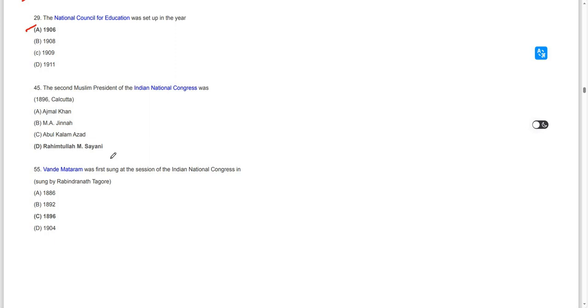Second was Rahmatullah M. Sayani. Rahmatullah M. Sayani was the second Muslim president of the Indian National Congress, and this happened in the 1896 Calcutta session of the INC. Moving on to the next question.